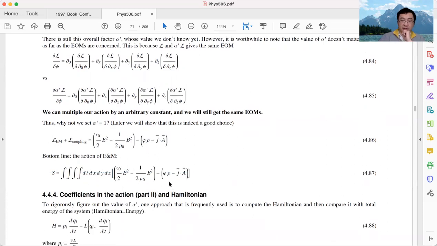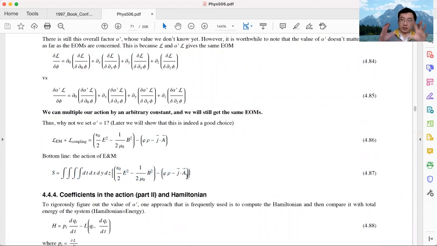In Jackson's book, you will find exactly the same action. Oh, I forgot to mention, in this section Jackson's book mostly uses Gaussian units, and we are using international units, same as 505. So in this chapter, for some reason, Jackson chose to use Gaussian units. The formula may look a little bit different, but at the fundamental level, they are the same function. So this is the action of the EM field.